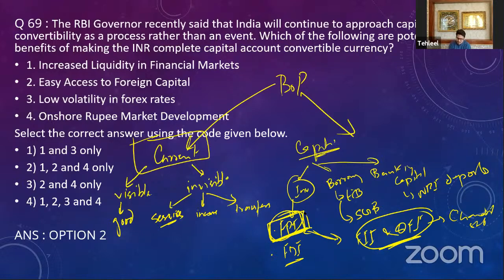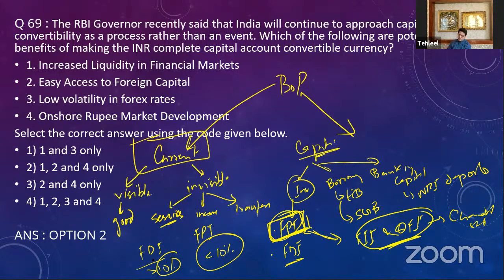Now, what is the FDI and FPI? There is only one difference between the two. FPI is an investment in an Indian company which purchases less than 10% stakes of the company, and FDI purchases more than 10% stakes of the company. Now that becomes the basic difference between these things.